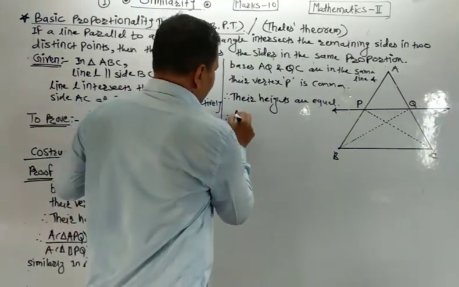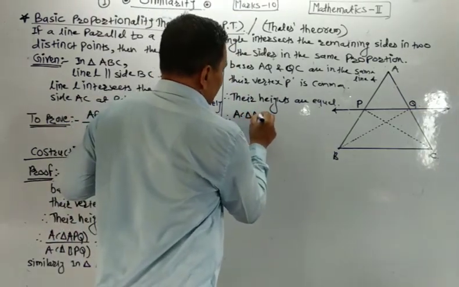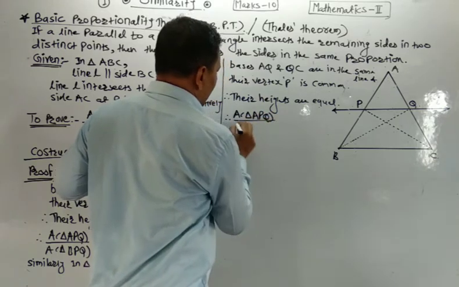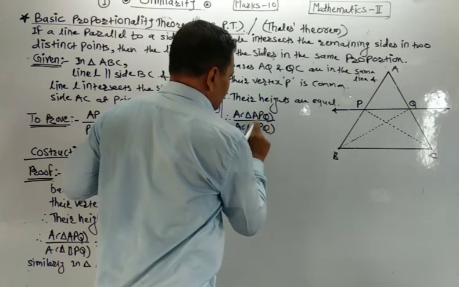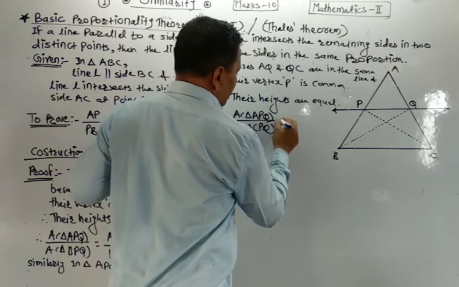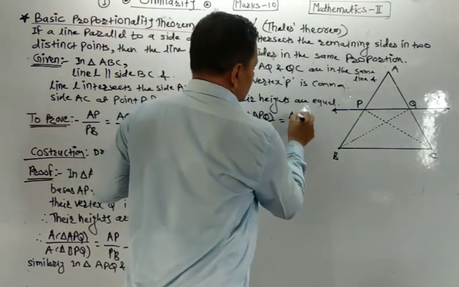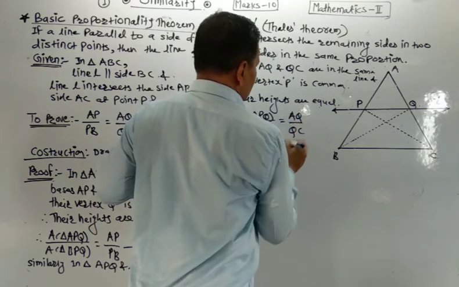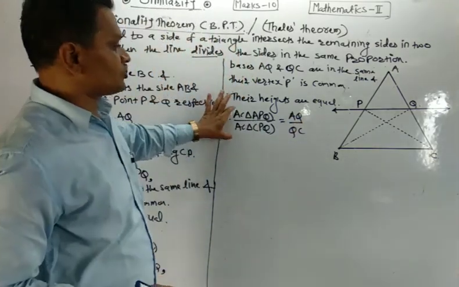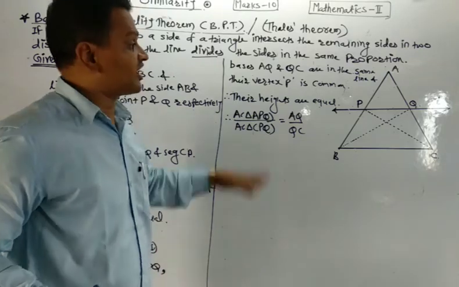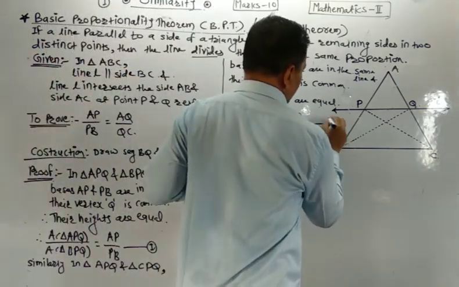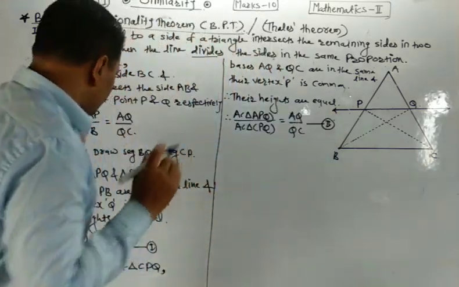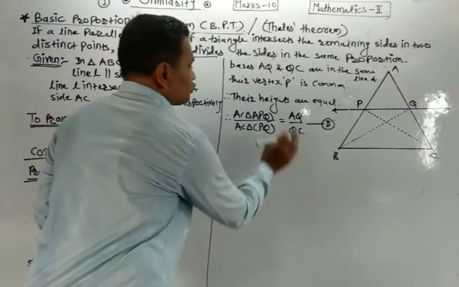Means area of triangle APQ divided by area of triangle CPQ is equal to AQ divided by QC. Ratio of areas of two triangles is equal to ratio of their corresponding bases because their heights are equal or common. Okay. This is step number 2. Now we want to prove that AP by PB is equal to AQ by QC. For that